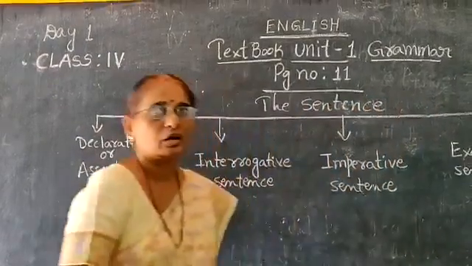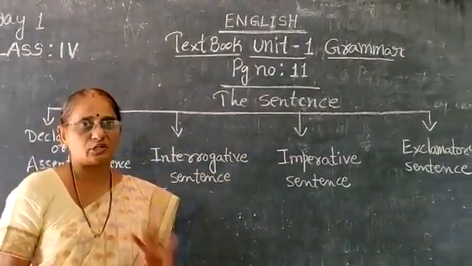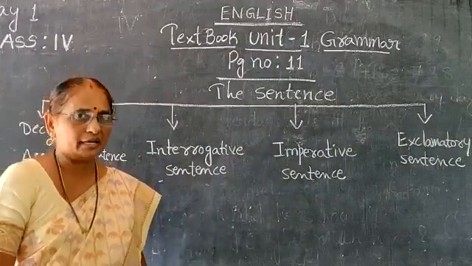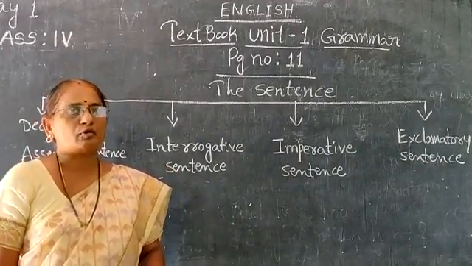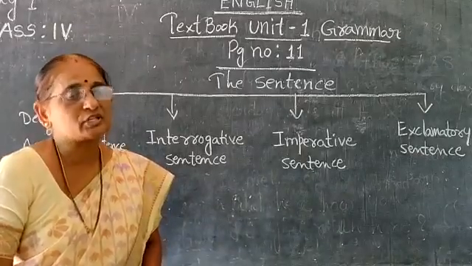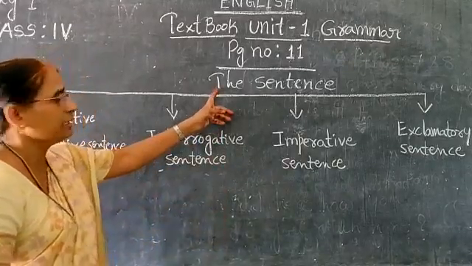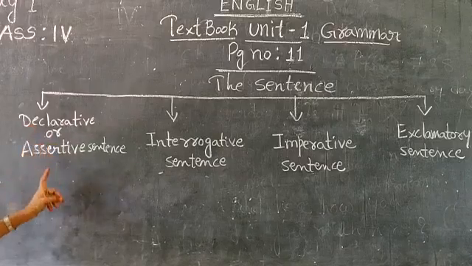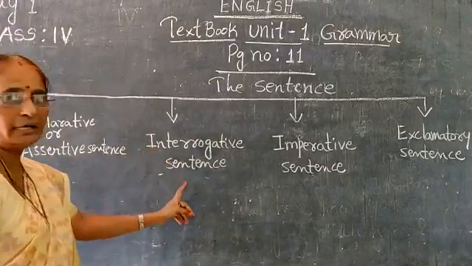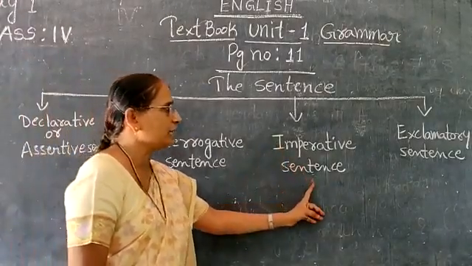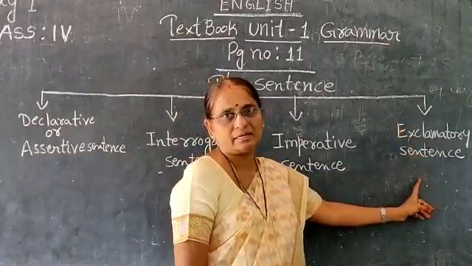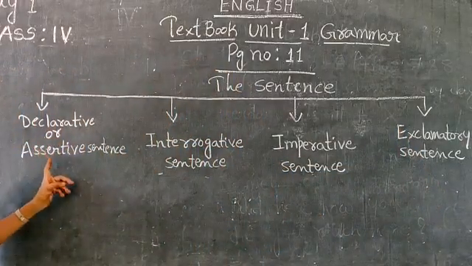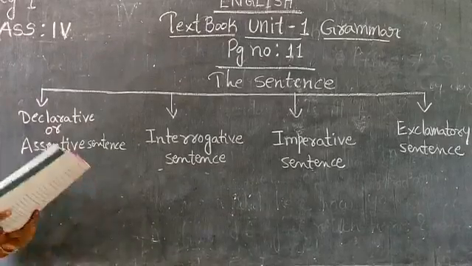About rules and regulations, I told you, we have to start the sentence with a capital letter and end with a full stop or question mark or exclamation mark, children. Now the sentence has how many types here? See, 4 types: declarative or assertive sentence, interrogative sentence, imperative sentence and exclamatory sentence. What is the meaning of declarative sentence? What symbol do we put at the end of the sentence, children?